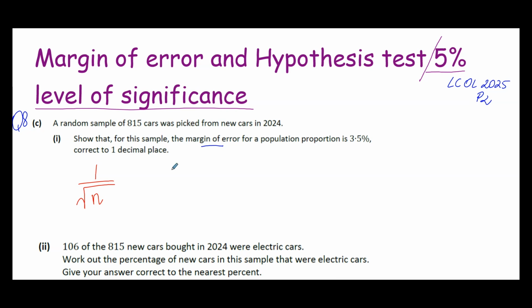Now the difficulty with that is that we don't have that in our tables. We have to remember that that's how we calculate margin of error. So in this case, the number in the sample is 815. We put that in the calculator, we get a decimal, and then to change the decimal to a percentage, we move 2 places, and indeed it is 3.5%.